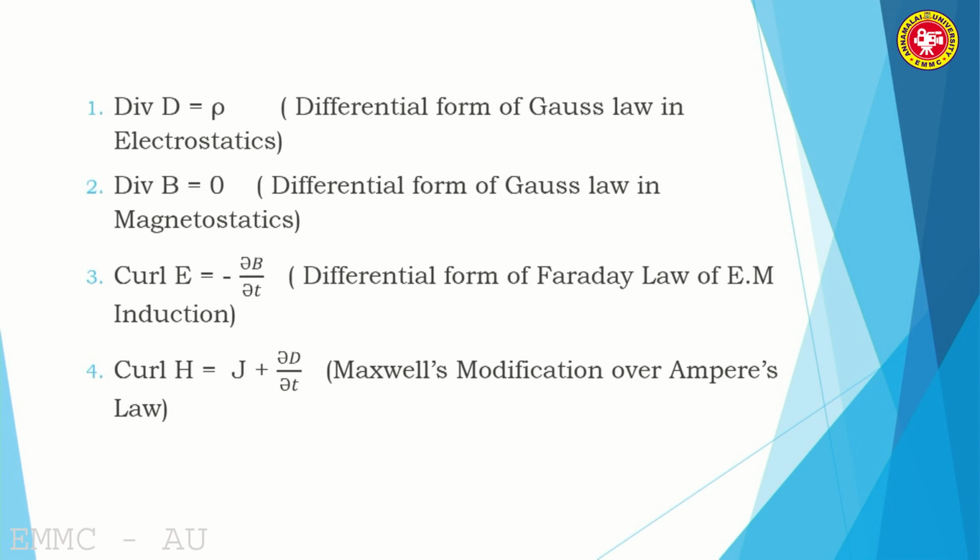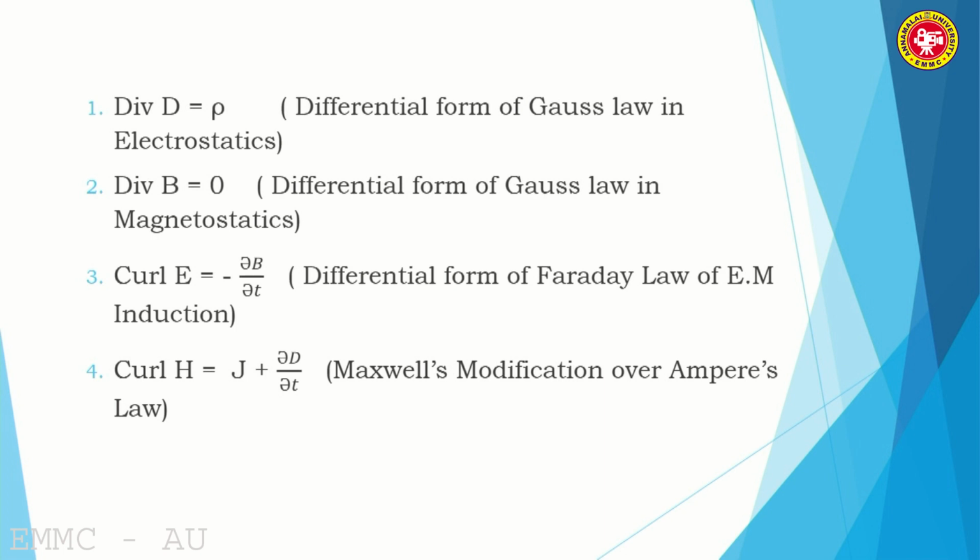The first equation, divergence of D is equal to rho, is nothing but the differential form of Gauss law in electrostatics. The second, divergence of B is equal to 0, is nothing but the differential form of Gauss law in magnetostatics. The third equation, curl E is equal to minus dou B by dou t, is nothing but the differential form of Faraday's law of electromagnetic induction. E stands for electro, M stands for magnetic: electromagnetic induction.